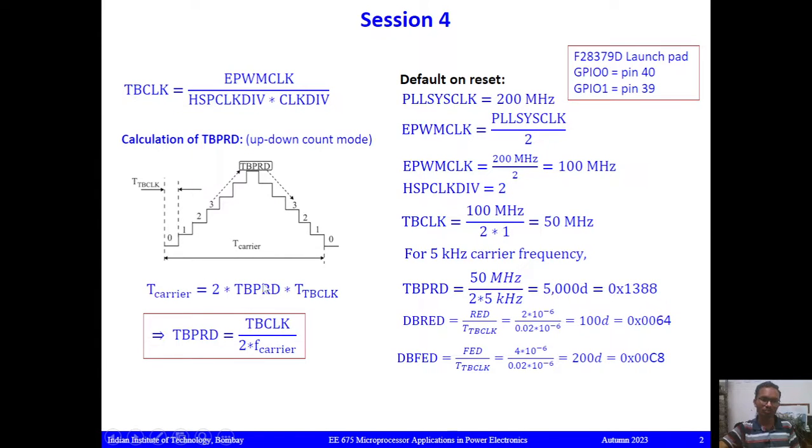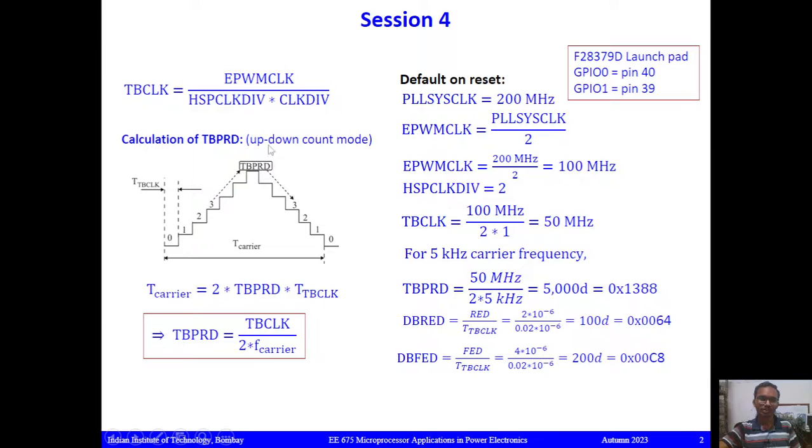From this equation, TBPRD equals the TB clock frequency divided by 2 times F carrier. F carrier means 1 by T carrier. Similarly, TB clock frequency equals 1 by the time period of TB clock. This is the calculation of the TBPRD.